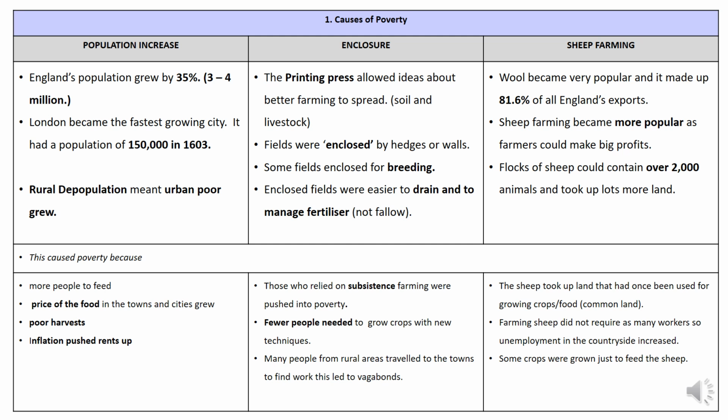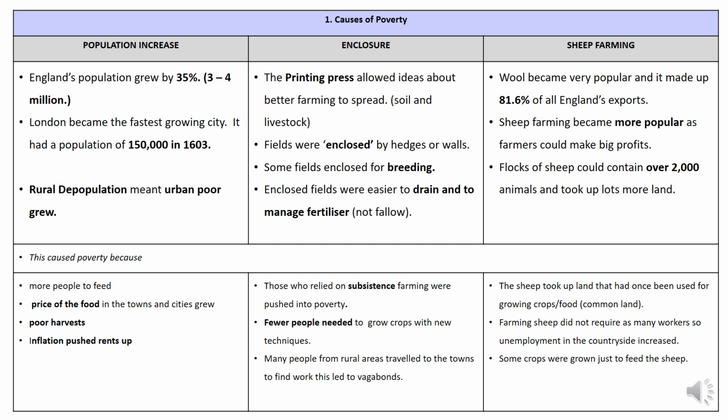Elizabeth's era. London is the fastest growing city, with a population of 150,000 by 1603, and rural depopulation meant that the urban poor grew. What on earth does that mean? Well, it means that as people leave the villages and they move to these bigger towns looking for better work, there are more people in these towns, known as the urban poor, who are out of work, and we know that out of work people are known as vagrants. As people start to live in this way, where they're moving out of the smaller villages and into the towns, they know each other less, and people are very suspicious of vagrancy.